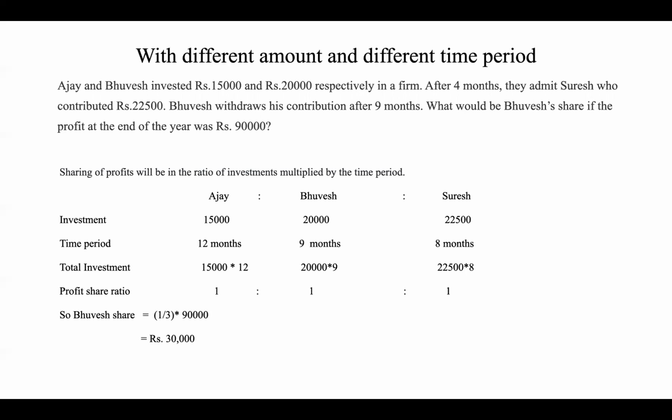But Bubes withdraws after 9 months, so he invested for only 9 months. Suresh joins after 4 months, so the time period is the last 8 months. So the total investment made by them is 15,000 into 12, 20,000 into 9, and 22,500 into 8. So the profit share is 1:1:1. Bubes' share is one part out of three, into 90,000, that is equal to 30,000 rupees.